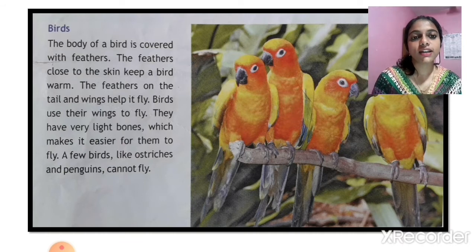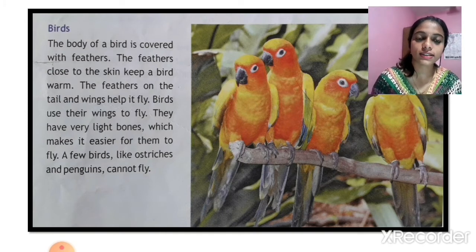In this chapter we are discussing the animals with bones. We have discussed some of the animals with bones, such as fishes, frogs and toads, lizards, turtles and tortoises, snakes and crocodiles, and of course their characteristics. Now we will study another category of animals with bones, that is the birds. So let us get started.